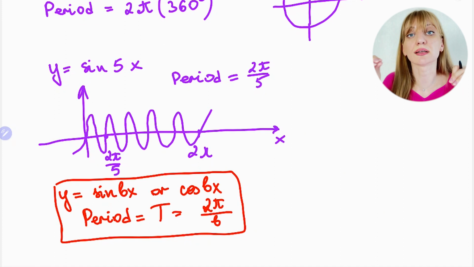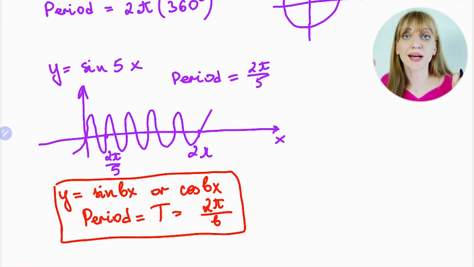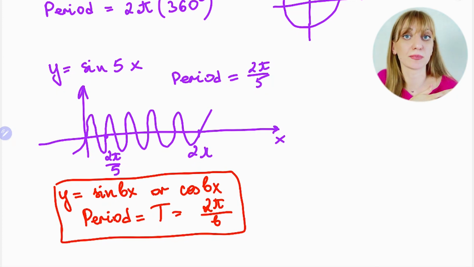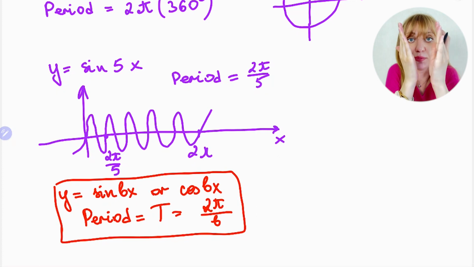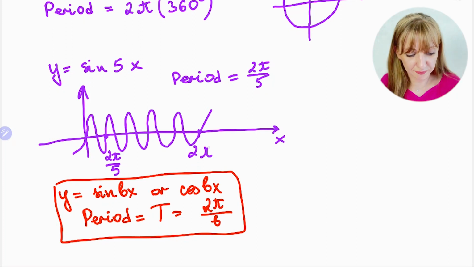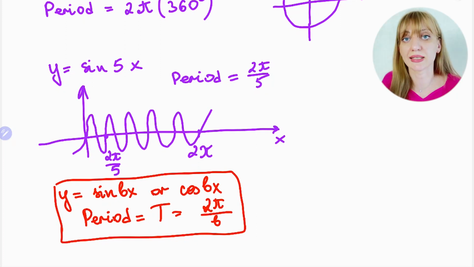Because if we take function transformation, if you have 5x, then in this case you have stretching by factor 1 over 5, or it's compression by factor 5. It means your period becomes 5 times smaller. It means then in 2 pi you have just 5 of these curves. And the same works for both sine and cosine.